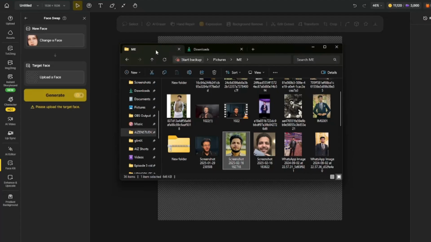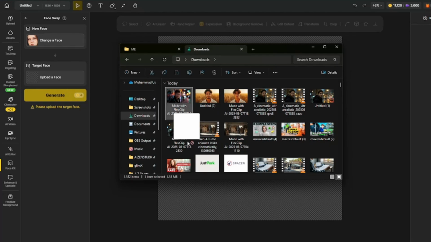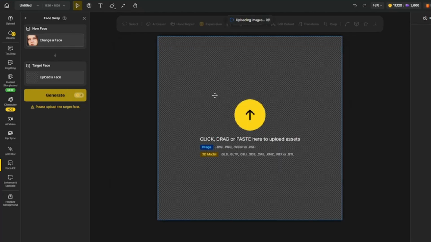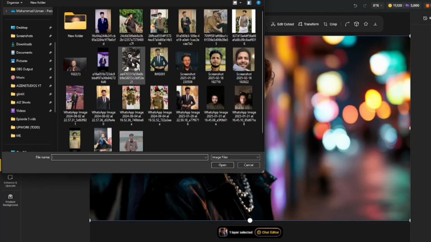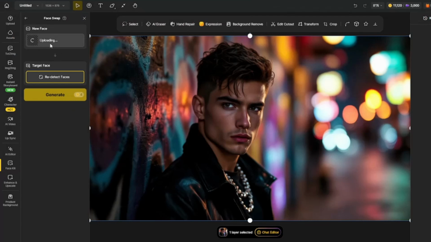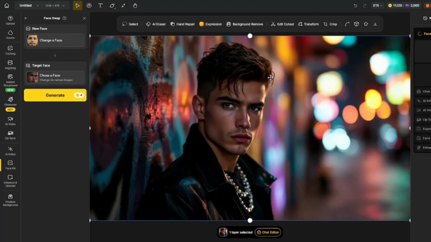And over here, I simply need to drag and drop my image into our canvas. Then I'm going to click on this change face option. Over here, I need to input my image, which was this image of my own face, and then click on redetect faces. This is going to redetect the face that's already there in our initial image. After that, I simply need to click on generate. It's going to take just 30 to 40 seconds to generate your face swap image.